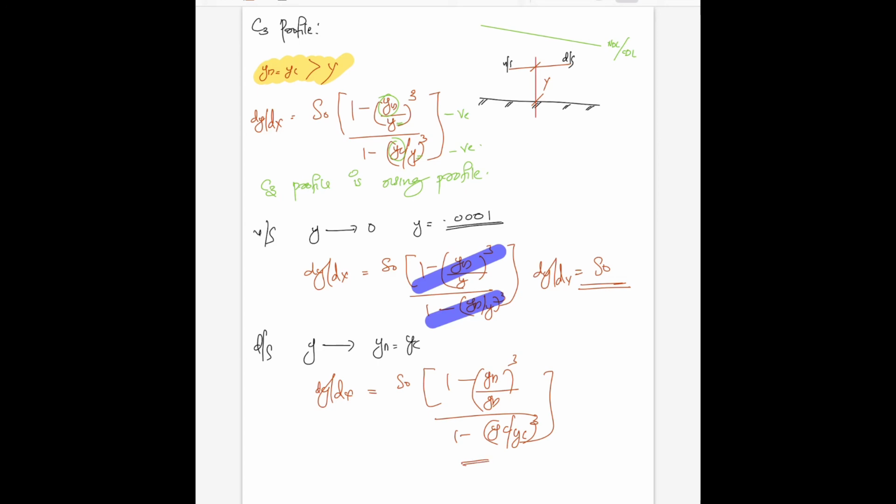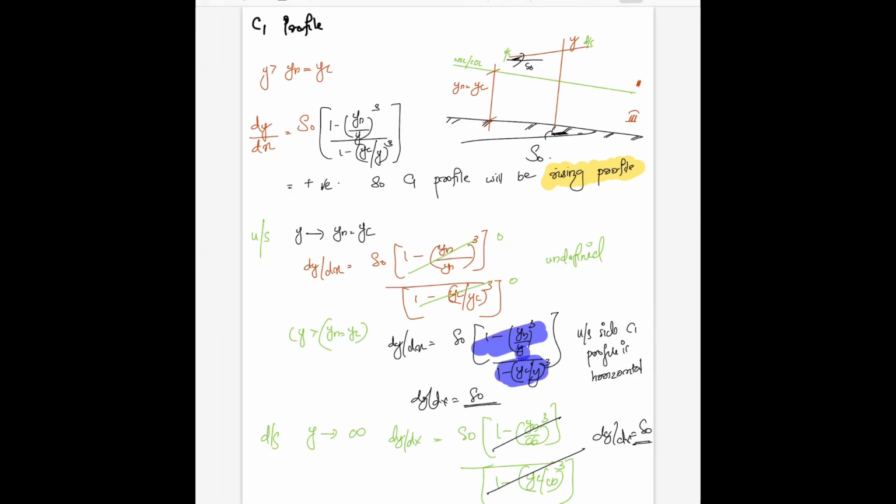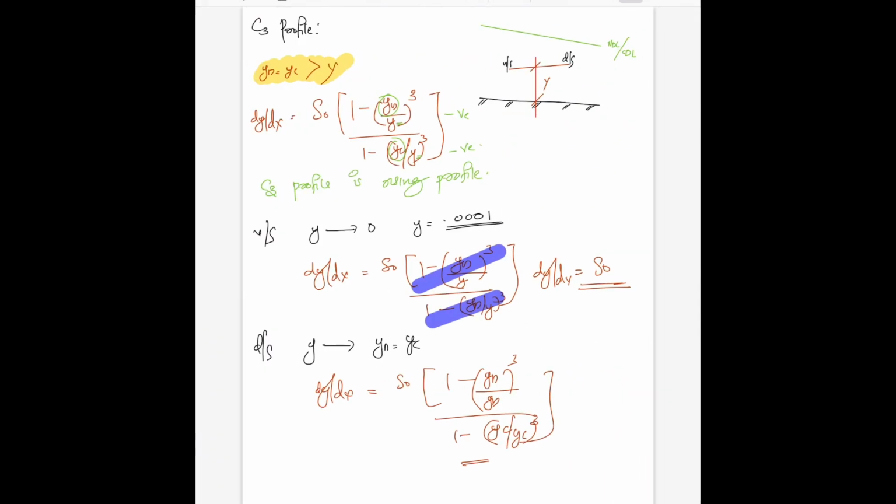So this condition is the same as what we have seen over here. This will become undefined because these two terms are 0. This will become 0 by 0, so it is undefined.